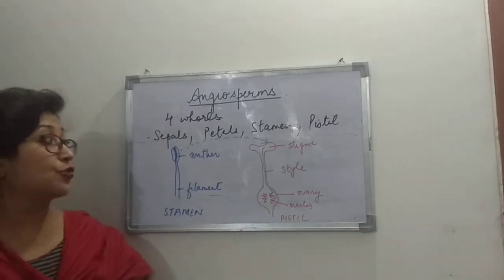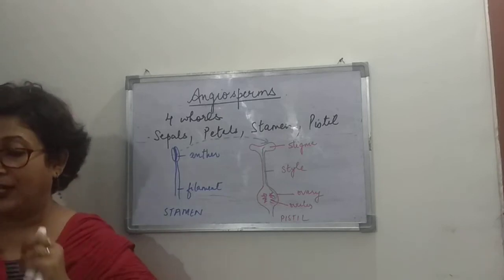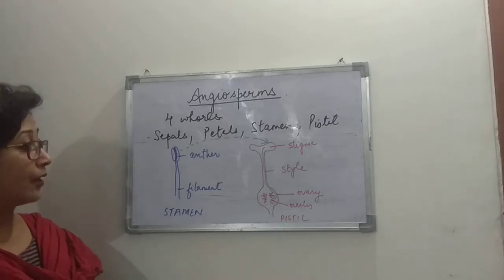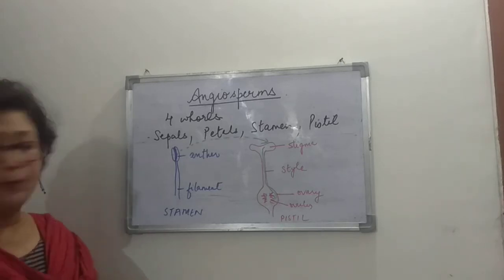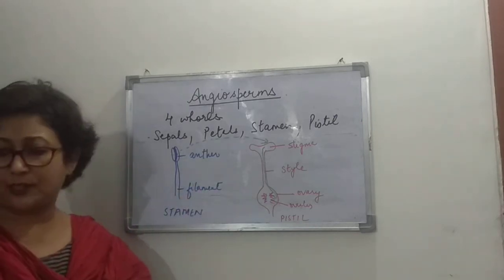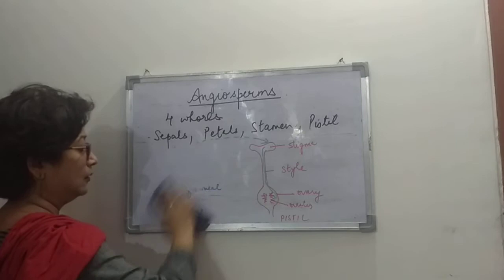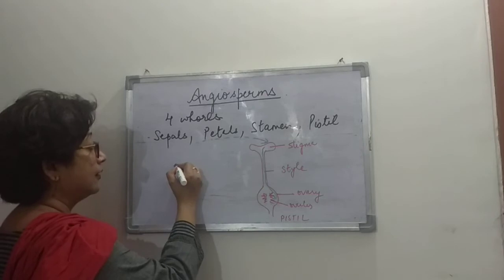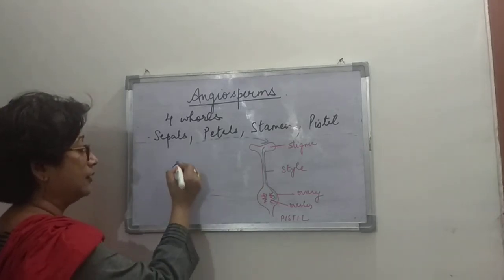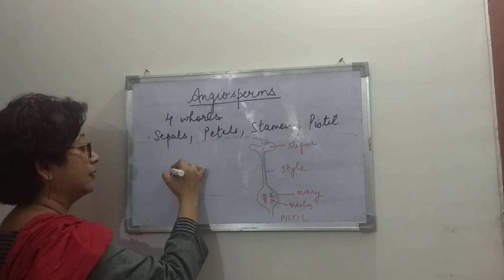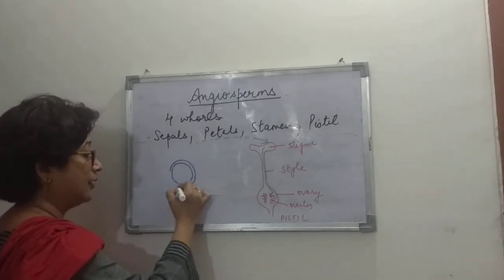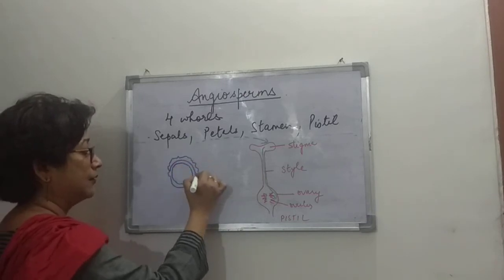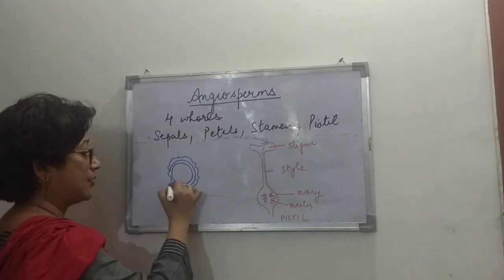And now if we look at the structure of the pollen grain, which I will just draw here. The pollen grain has a layer here, there is another layer, and this is the exine part.